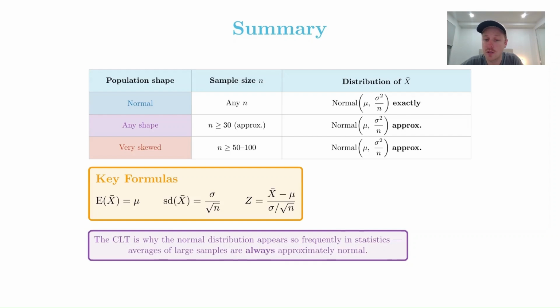These are some key formulas. Let's maybe finish up with this. The CLT, the central limit theorem, is why the normal distribution appears so frequently in statistics. Averages of large samples are always approximately normal. So I think it's an amazing conclusion. You can have data that's very heavily skewed, and then the central limit theorem kicks in when you find the averages of the samples. And so you can make some awesome conclusions about populations where it would obviously be impractical to survey or gather data about every single object in that population.